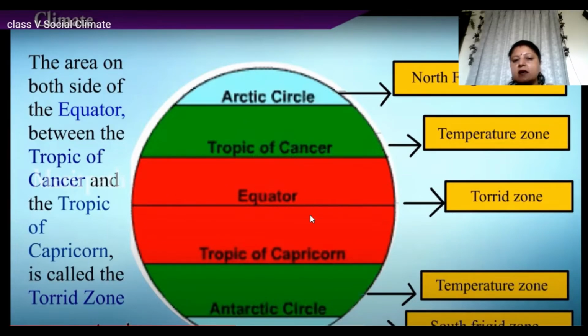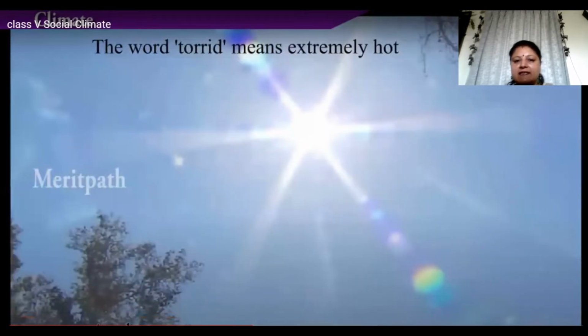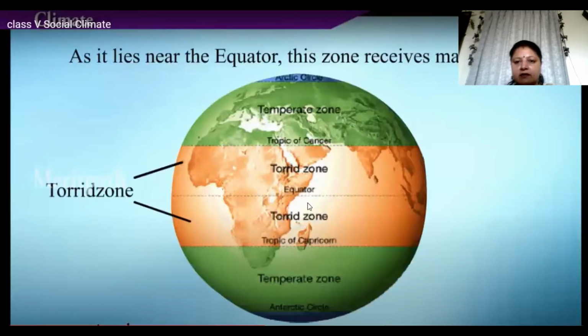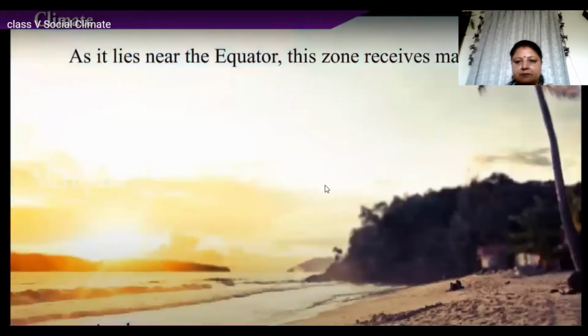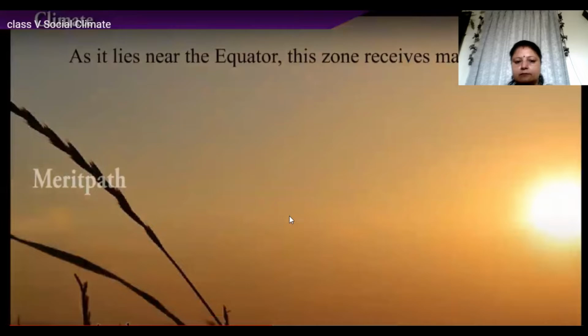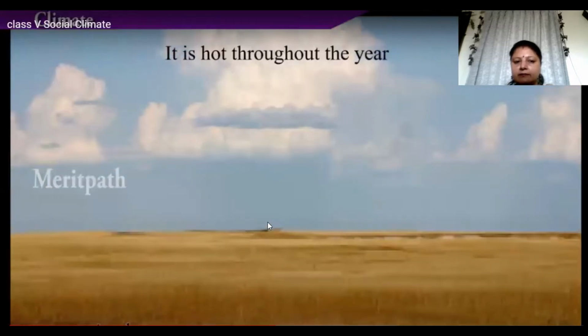So this is the hottest area that we have. The word torrid means extremely hot. As it lies near the equator, this zone receives maximum heat. It is hot throughout the year.